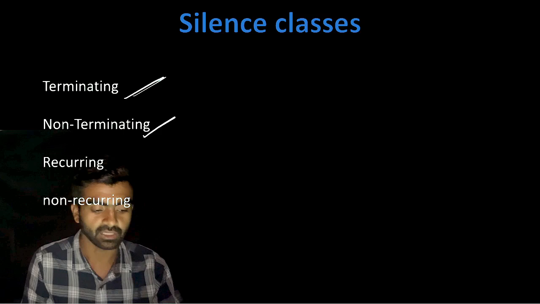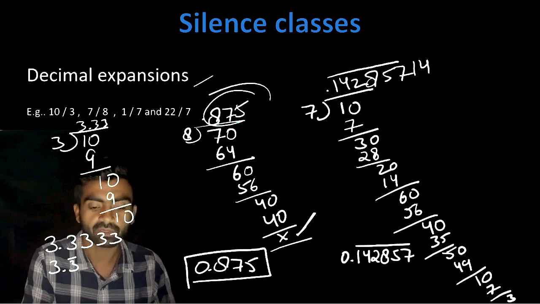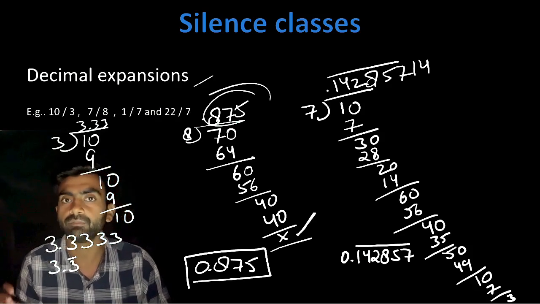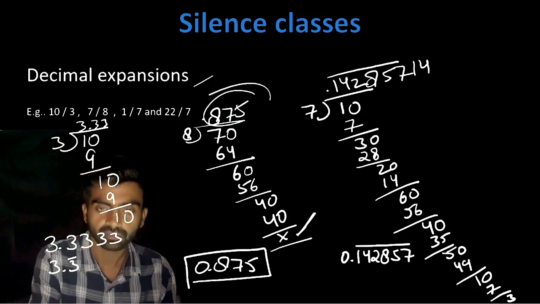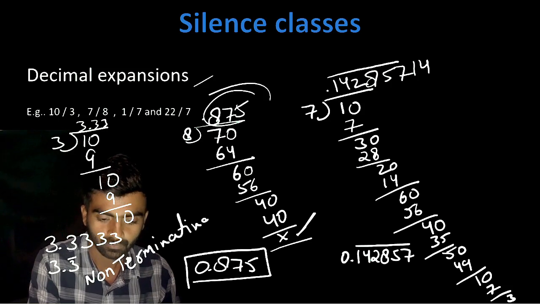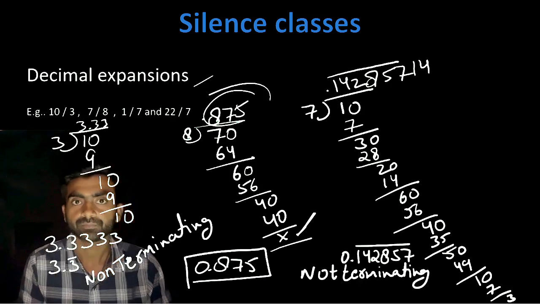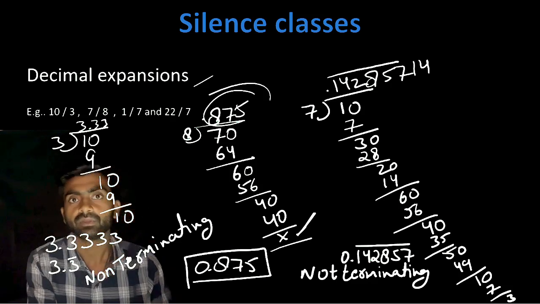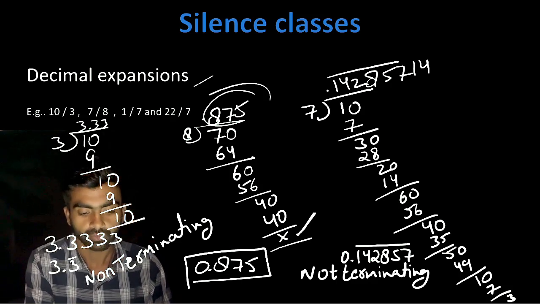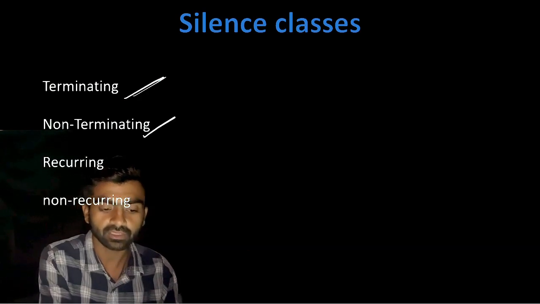Now non-terminating, what does non-terminating mean? We will not get 0 at last, means the remainder will never become 0. So it is known as non-terminating. And this one is also known as not terminating, because in both these rational numbers the remainder is left.